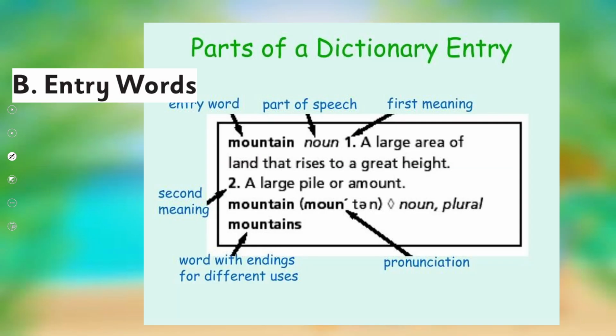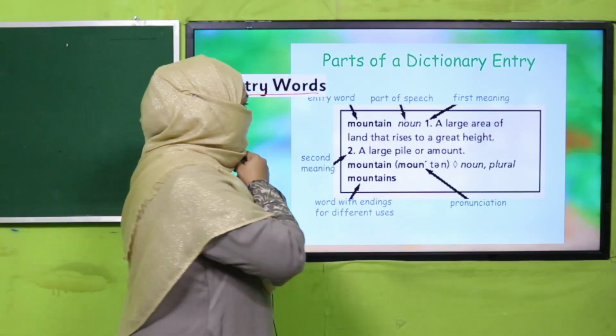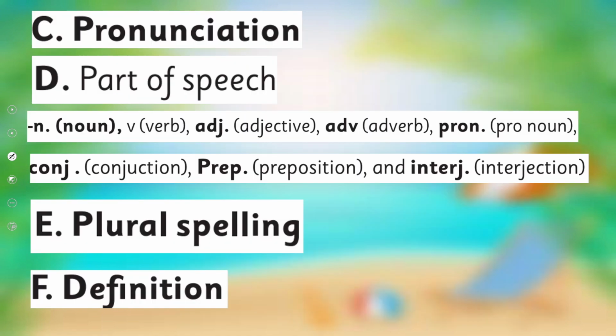The second thing is entry word. Entry word means the word you want to find out in the dictionary, right? So that is called entry word. For example, here we want to find out about the meaning of this word, mountain. So what does the dictionary tell you?